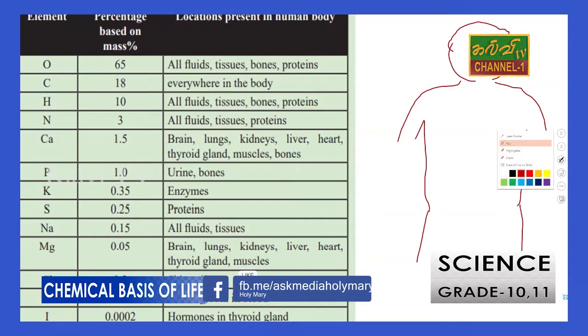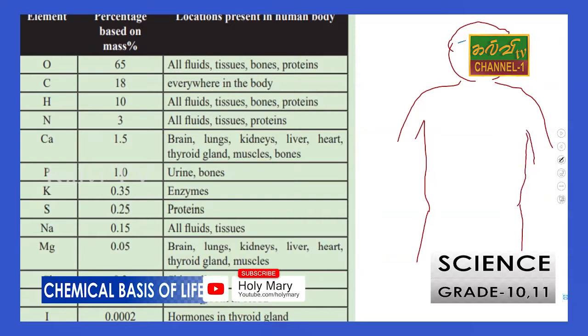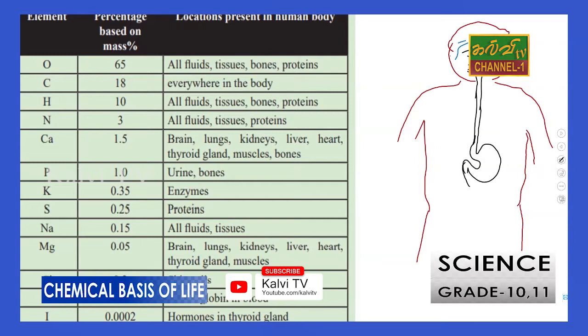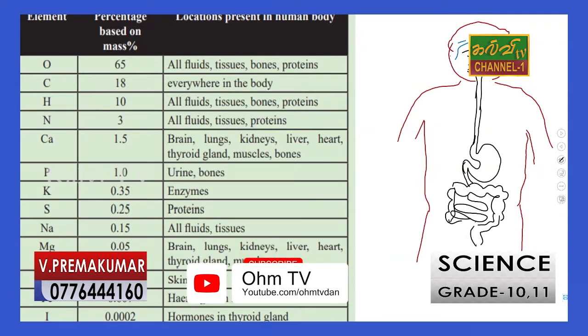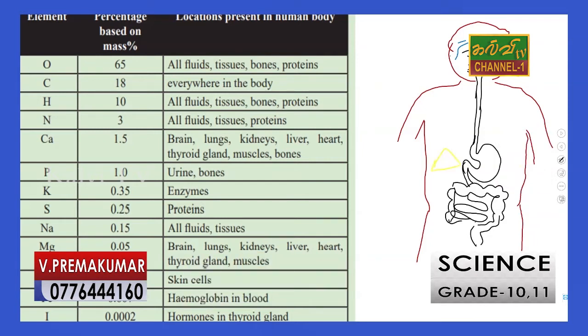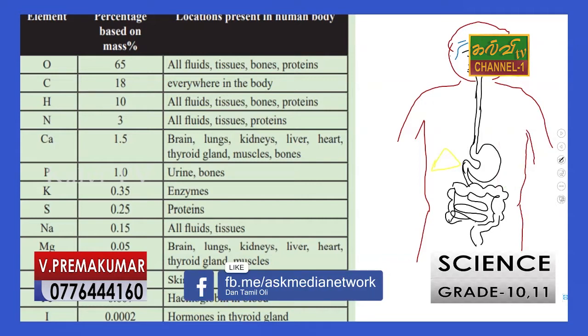Say for example, we have a system. What system? Digestive system, right. The digestive system contains the esophagus and stomach and several other organs such as small intestine, large intestine and rectum, anus. Not only that, we find the liver also. Then we have a special organ, that is kidney.